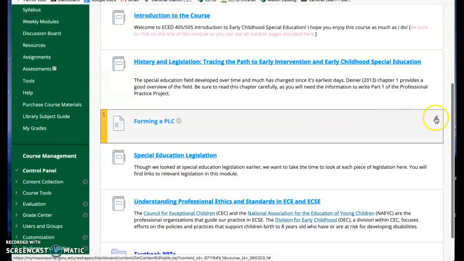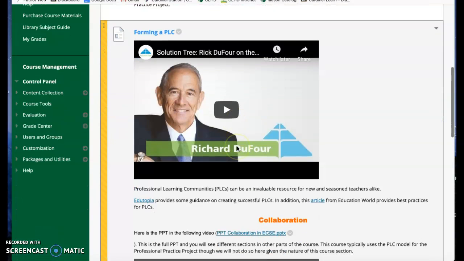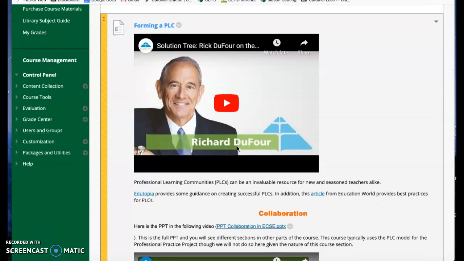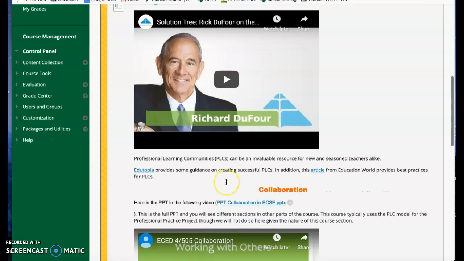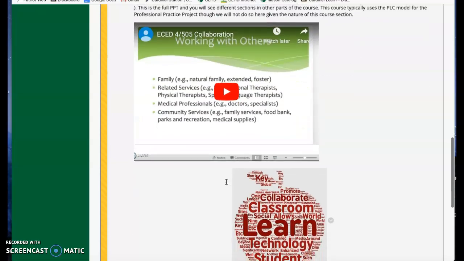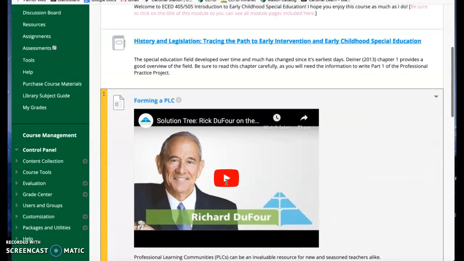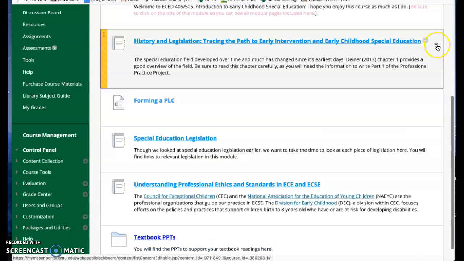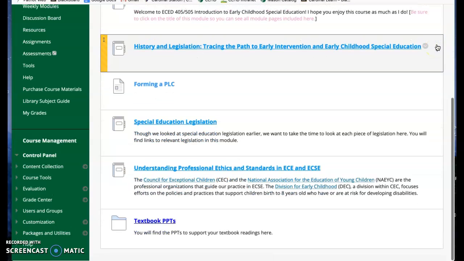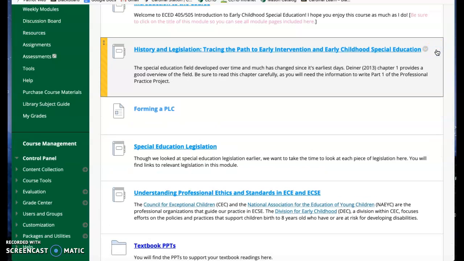Now, remember I said we're not going to be doing a PLC. You still need to know what a PLC is because you will be collaborating in schools. When you're working in schools, you just won't actually be working in a PLC for this section of the class. So again, make sure that you're checking if the arrow is pointed down, it's open, you're good. If the arrow is pointing to the left, it's not open and you need to click it to get the information.